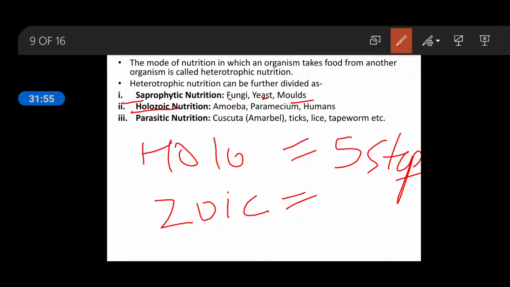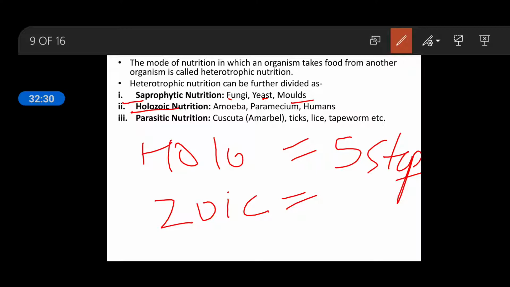The third type of nutrition is parasitic. Parasitic means when the organism feeds on another living organism. For example, Cuscuta, Amarbale. This is an example of a plant. It is a plant, but it remains attached to another plant and derives its nutrition. So it is not involved in the preparation of food. They always derive the nutrition from the other plants on which they are present.